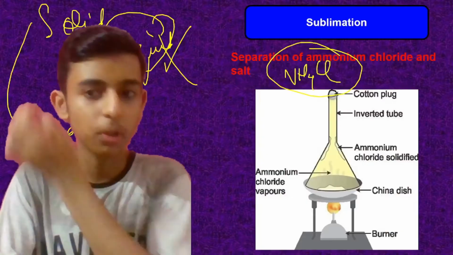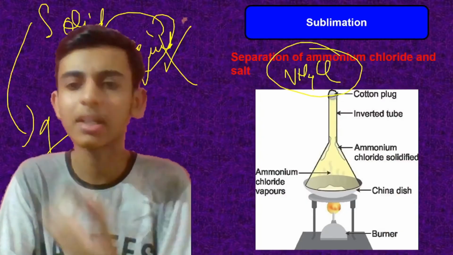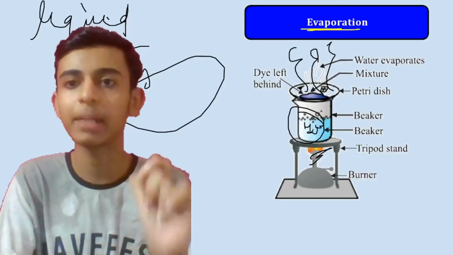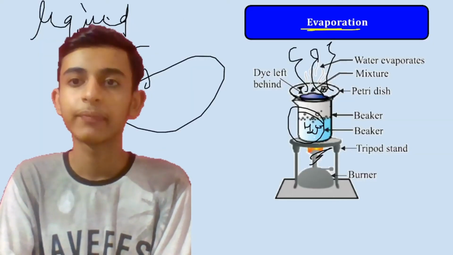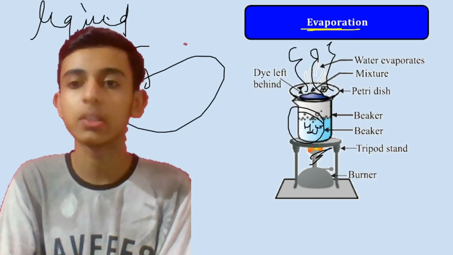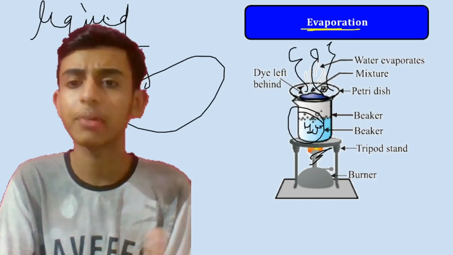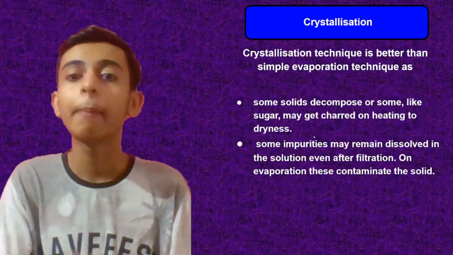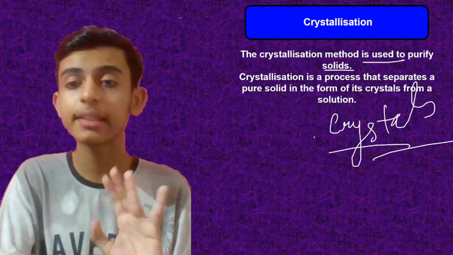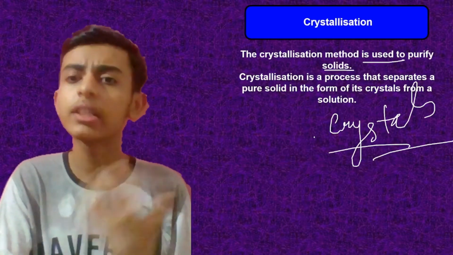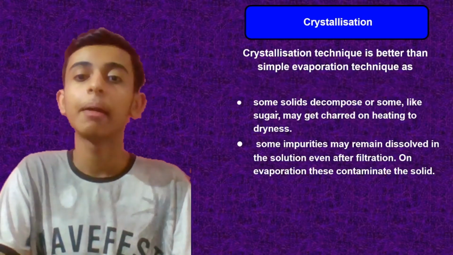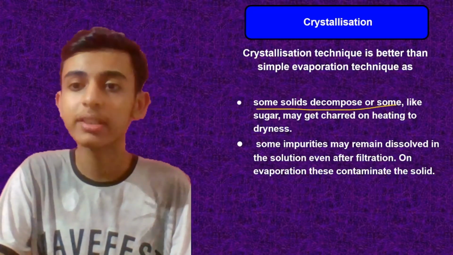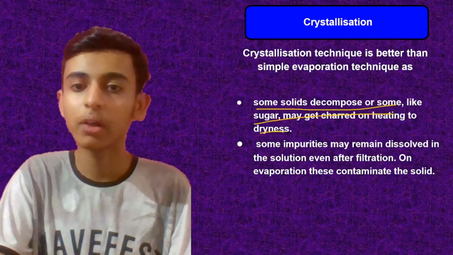And here also, as we talked about, you can separate any two substances in which one of it is sublime. Here you have to separate a liquid with a solid. In crystallization also we have the same thing, but the difference is that crystals are obtained instead of the solid. It is purified, and the reason is that it's better than evaporation, because some solids decompose, or some like sugar may get charred on heating to dryness.